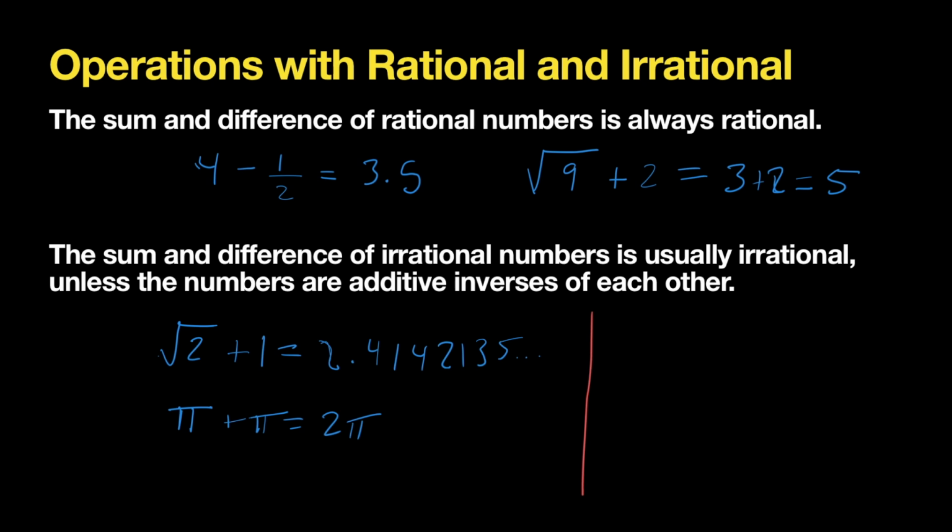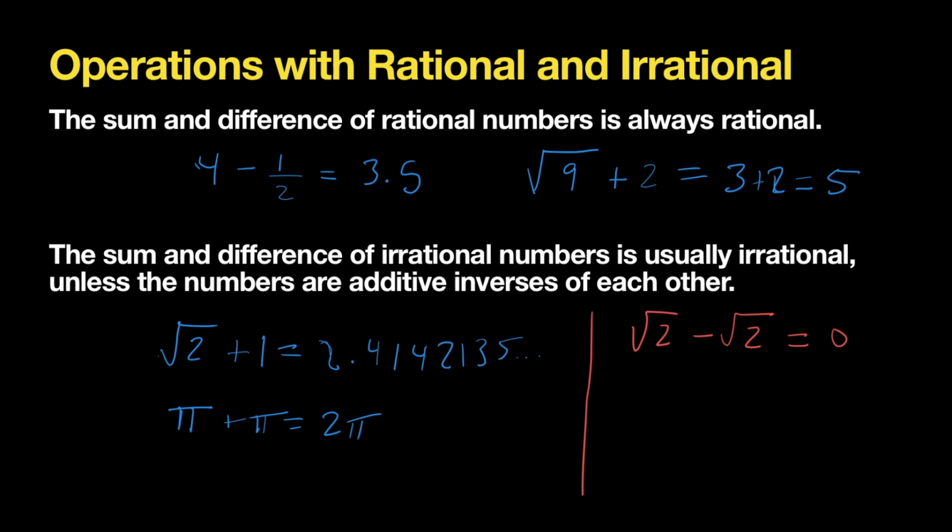So if you have the square root of 2 minus the square root of 2, that is 0. And 0 is going to be a rational number. So in those cases, it won't work. That's why at the end of the sentence it says, unless the numbers are additive inverses of each other. So if they're opposite of each other and you combine them, you're going to get a rational answer. Other than that, that's not going to be the case.